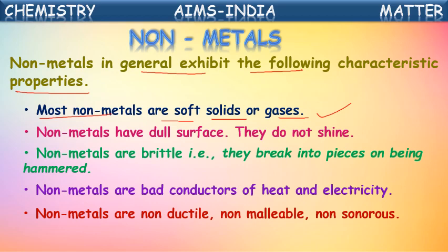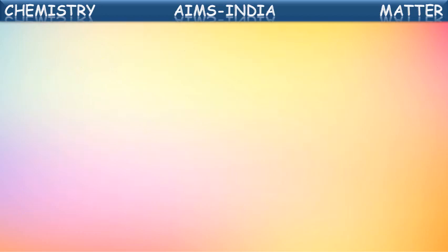Non-metals have a dull surface. They are not shiny. They are not lustrous. They do not shine. Non-metals are brittle. Brittle means easily breakable. We can cut them into pieces easily. No, they are not hard. They are brittle in nature. And non-metals are bad conductors of heat and electricity. We said metals are good conductors of heat and electricity, but non-metals are bad conductors of heat and electricity. Non-metals are non-ductile, non-malleable, non-sonorous. They are completely opposite to the metallic properties.